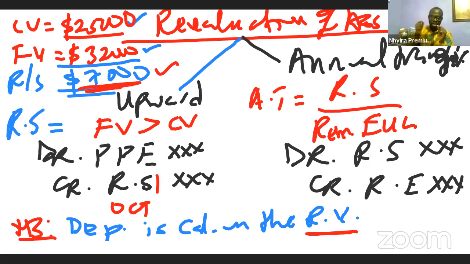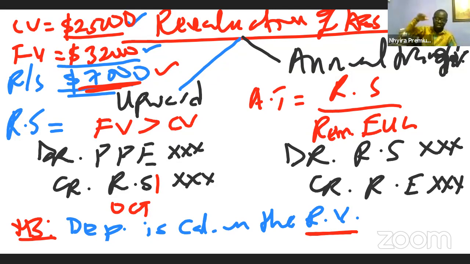However, if the entity makes the revaluation or revalues the assets at the end of the year, it means depreciation for that year had already been calculated. So we will not do any annual transfer. We will only recognize the revaluation surplus in the OCI, in the statement of changes in equity, and ultimately taking it to the statement of financial position. I hope you get that statement very well.